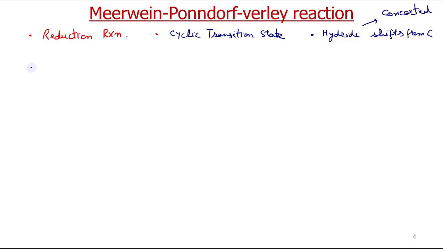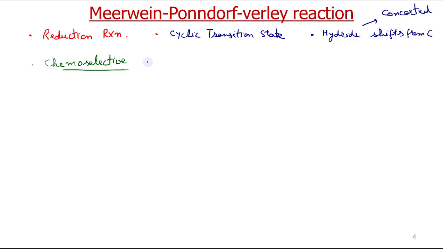Another advantage of this reaction is that it is chemoselective. That is another very important use of this reaction.